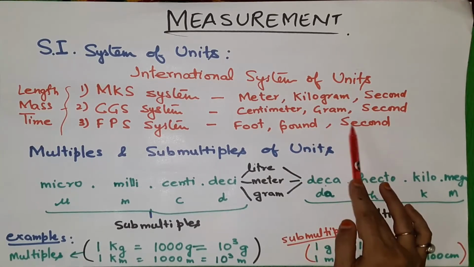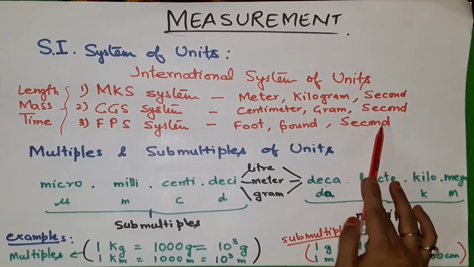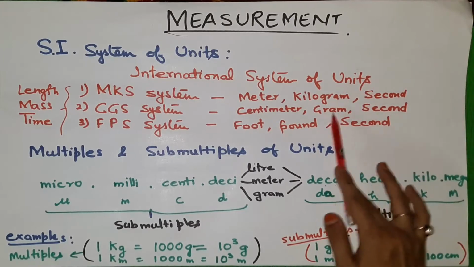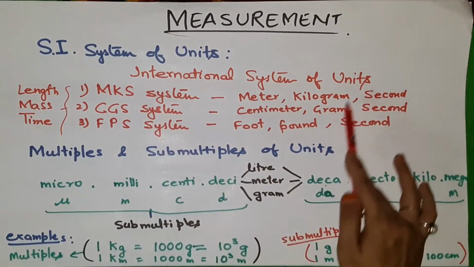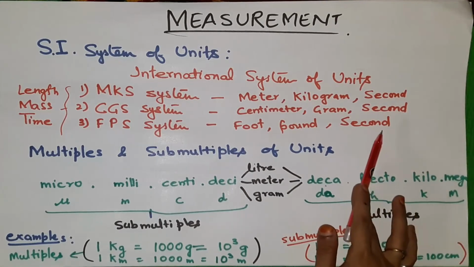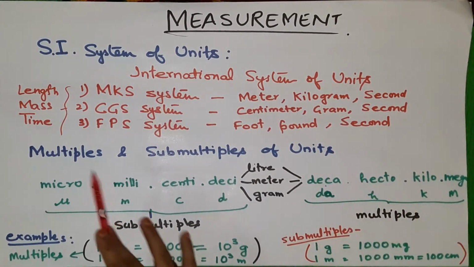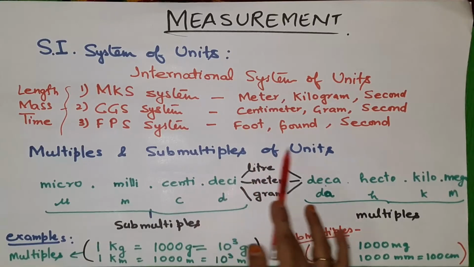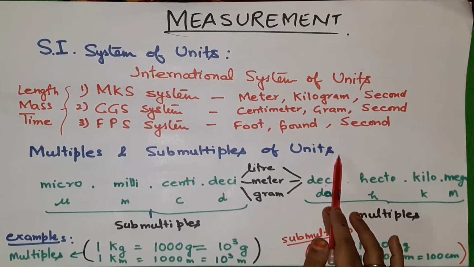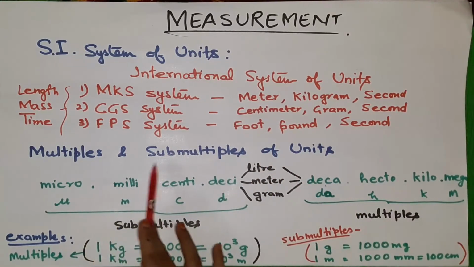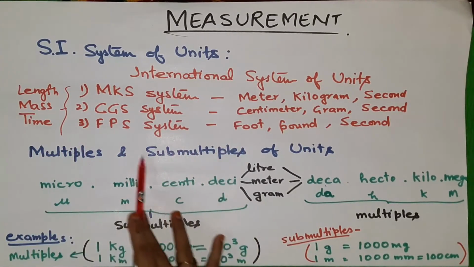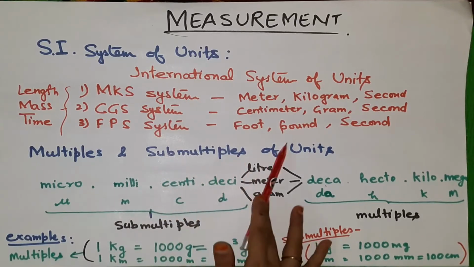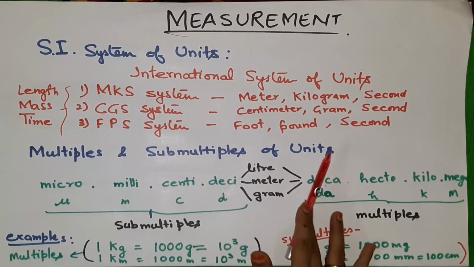Here you can see that in all three systems, MKS system, CGS system and FPS system, the second is common among all. Now talking about the multiples and the sub multiples of units. To measure bigger ones the multiples are used, and to measure smaller ones the sub multiples of the units will be used.